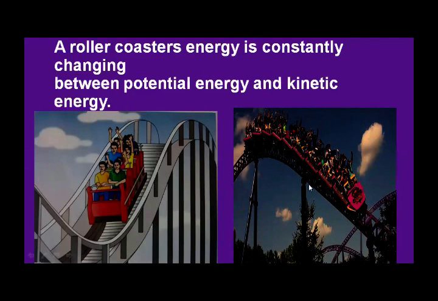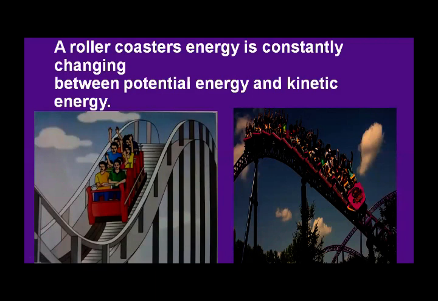When the coaster moves down, it has kinetic energy. As it falls, its kinetic energy increases and potential energy decreases, because you know that a moving object has kinetic energy. So the roller coaster gains potential energy as it is pulled to the top of the first hill, and potential energy is changed into kinetic energy.